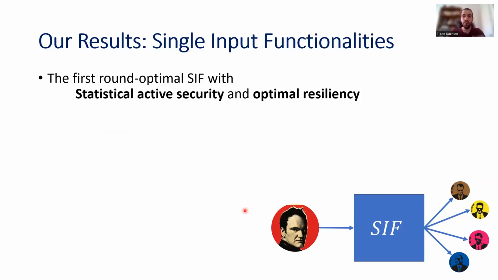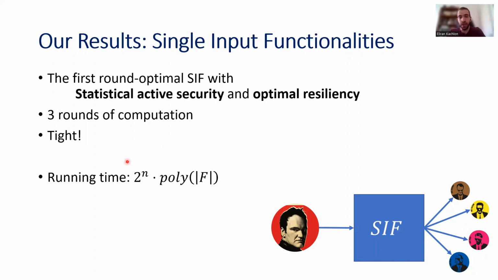In this work, we provide the first round optimal single input functionality protocol with statistical active security and optimal resiliency. So our protocol requires only 3 rounds of computation, and this bound is tight. We can show that there exists a single input functionality that requires 3 rounds. Now, the running time of our protocol is again exponentially dependent on the number of parties, and it also has a polynomial dependency on the circuit size of the function f that we compute.